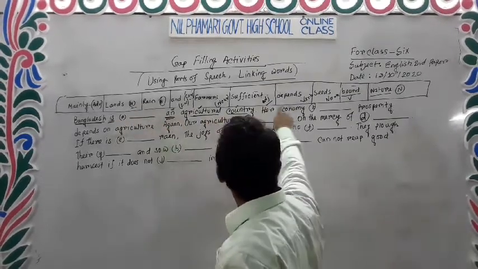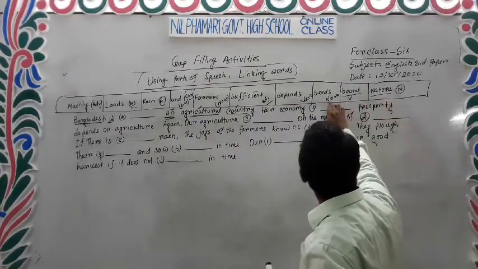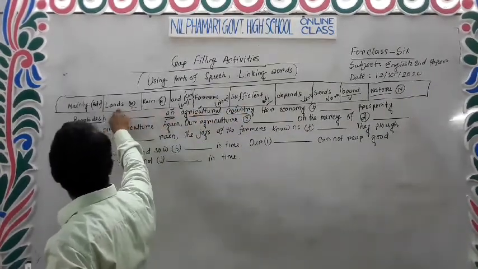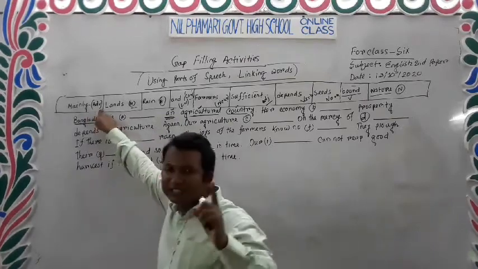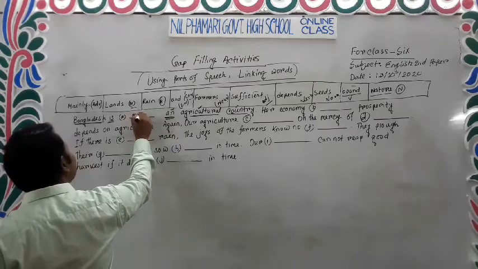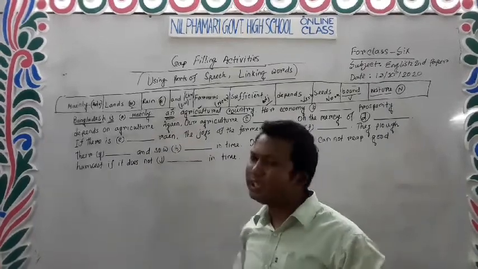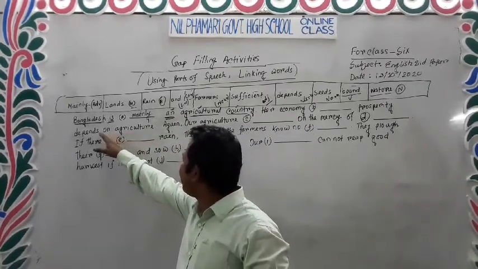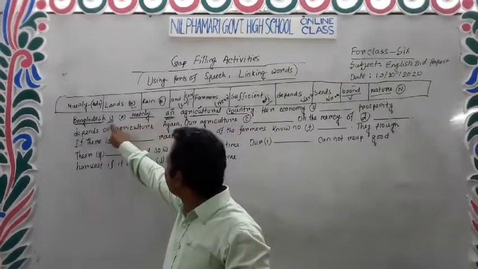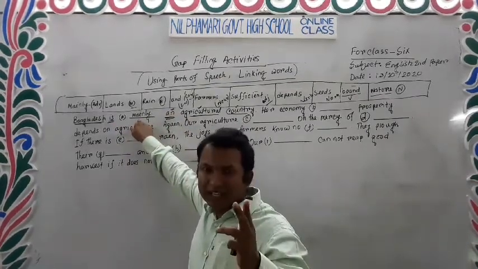Which is the adverb from the boxes? We can say that these are noun, verb, adjective, noun, linking word, noun. This is an adverb, only one adverb, mainly. Undoubtedly, here will be mainly. Bangladesh is mainly an agricultural country. Between the verb and object, there will be an adverb.